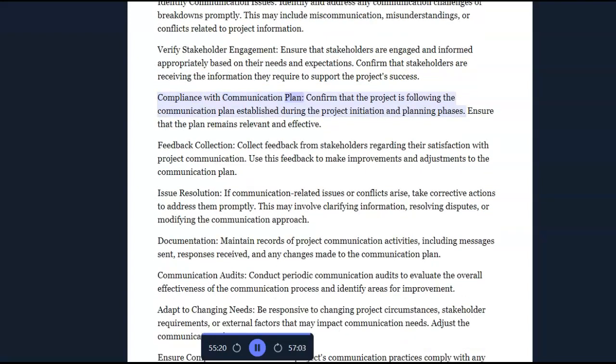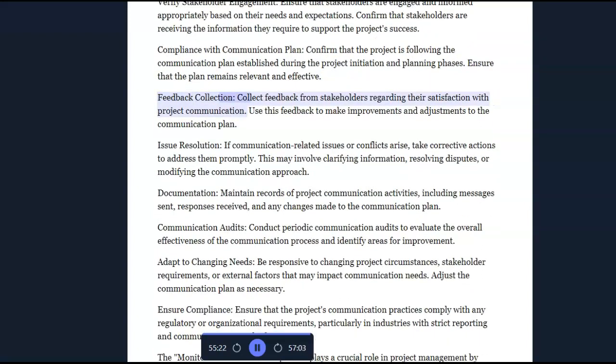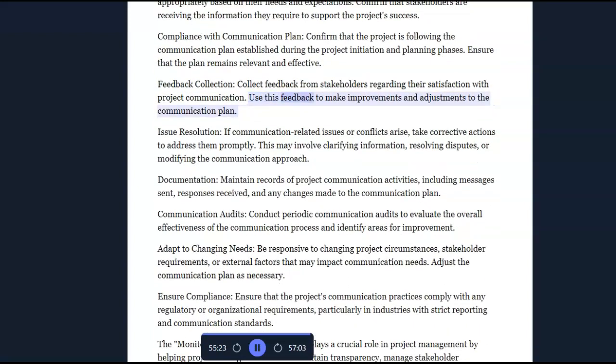Compliance with communication plan. Confirm that the project is following the communication plan established during the project initiation and planning phases. Ensure that the plan remains relevant and effective. Feedback collection. Collect feedback from stakeholders regarding their satisfaction with project communication. Use this feedback to make improvements and adjustments to the communication plan.